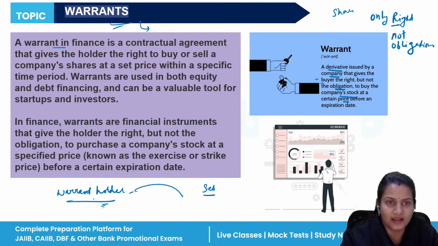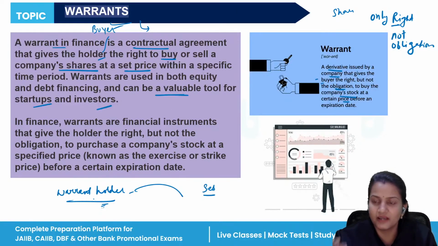Again, what is a warrant in finance? It is a contractual agreement that gives the holder, or you can say the buyer, the right to buy or sell a company's share at a set price at a specific time. It is a valuable tool for startups and investors, those who have an entirely new business.